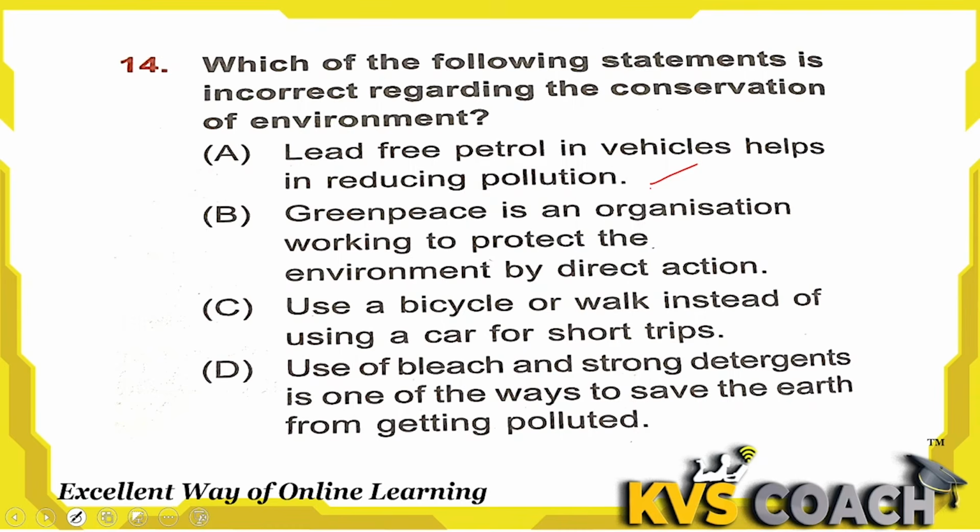Option B, Greenpeace is an organization working to protect the environment by direct action. Yes, this is right. This is an organization which directly takes action on pollution and climate change. Option C, use a bicycle or walk instead of using a car for short trips. This is also correct. D, use of bleach and strong detergent is one of the ways to save the earth from getting polluted. This is wrong.